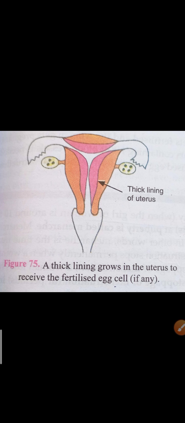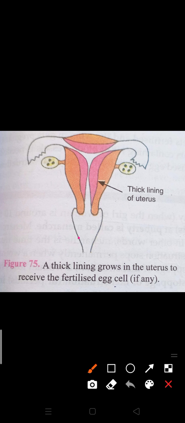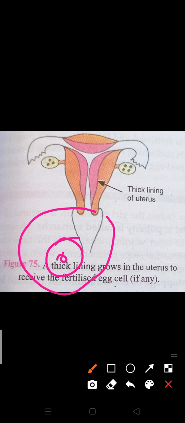Clear? When a girl reaches the age of puberty, which you know very well comes at the age of 10 to 12 years, then one follicle develops at a time to form a mature ovum. Only one follicle, supposing it's one egg cell. So one follicle develops at one time. Please remember this.